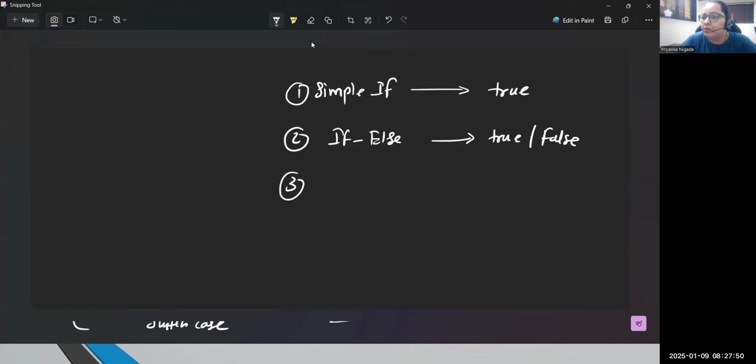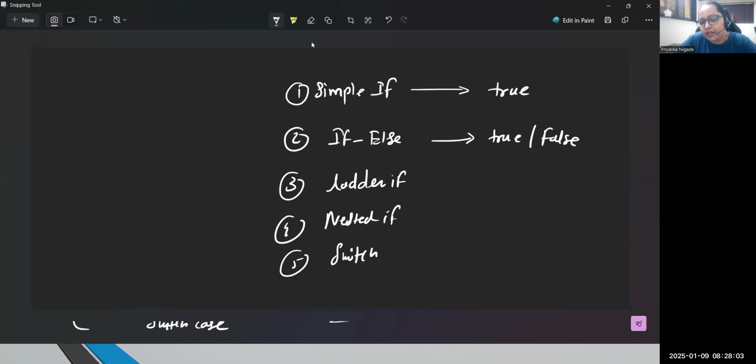Now guys, for multiple conditions, we have three important statements. One is ladder if, next one is nested if, and switch case. Actually, these three you can apply only whenever you are validating multiple conditions. So this is a shortcut to remember.